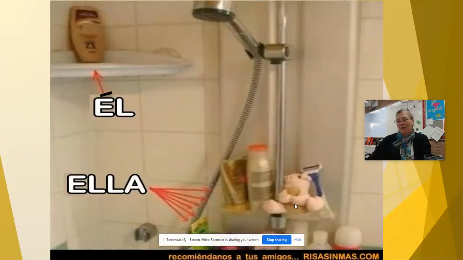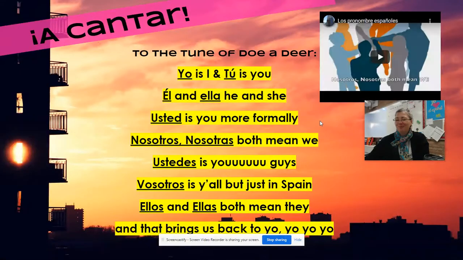And then this one I thought was funny. It's true in my life. Maybe it's true in your life. But in a shower, right, this is what belongs to él, and this is what belongs to ella. Is that true for you? And then lastly, well, not lastly, there's homework after this, but we have a song.